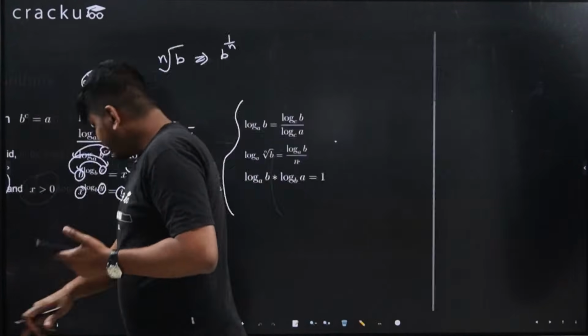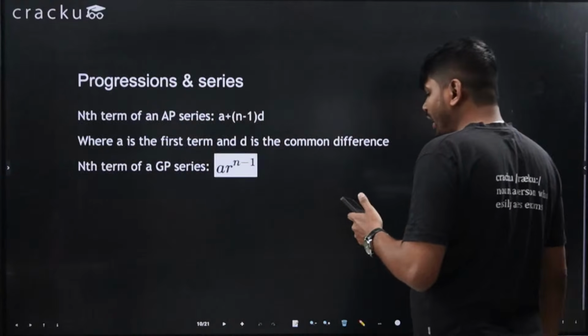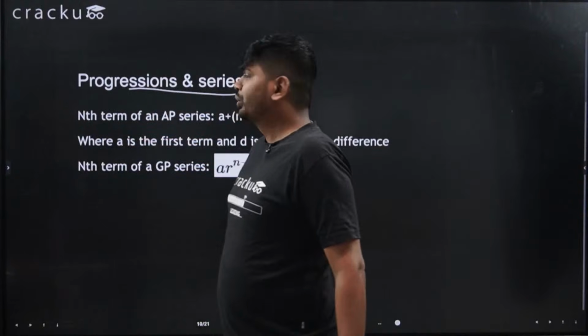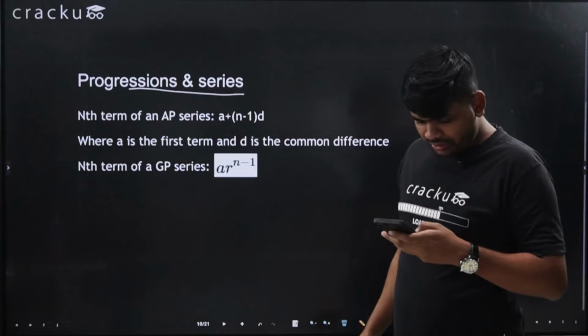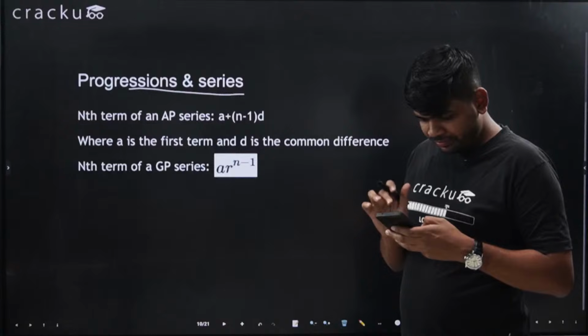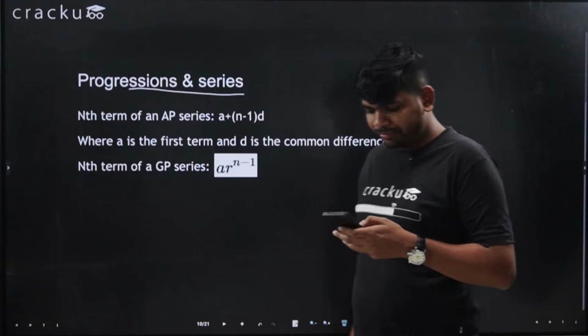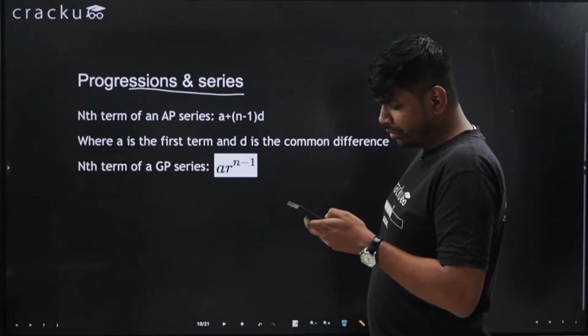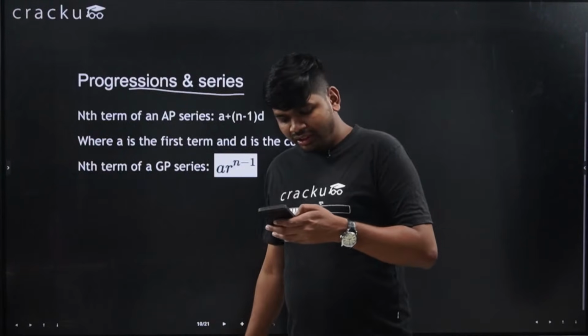Moving to next slide. So we have progressions and series. So, okay. 59 people are watching the stream. Fantastic. Okay.